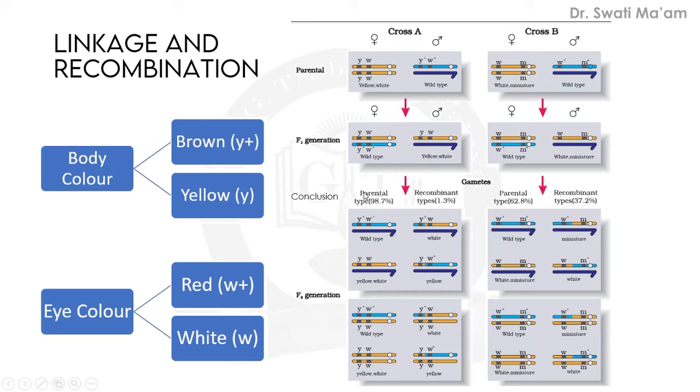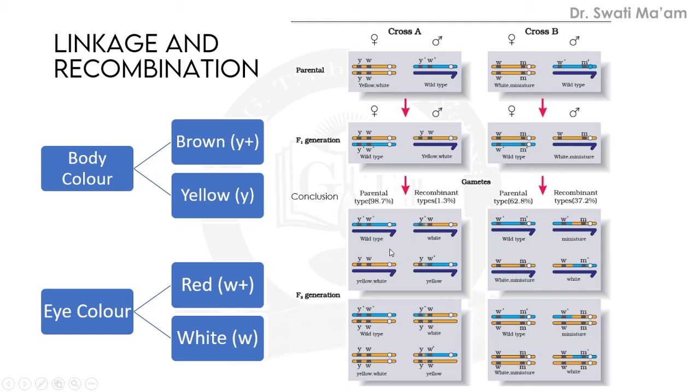So what are the conclusions? See here, the parental types showed the maximum percentage, almost 98.7% of the F2 generation, being similar to the parental combinations, but a few were different. Only 1.3% of the flies were different and had new combinations. This new combination is due to the crossing over, shown here. Some of the genes are exchanged during the crossing over process.